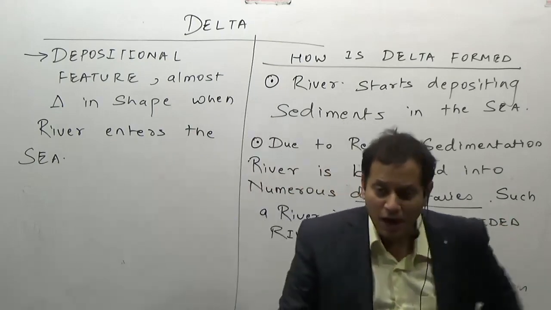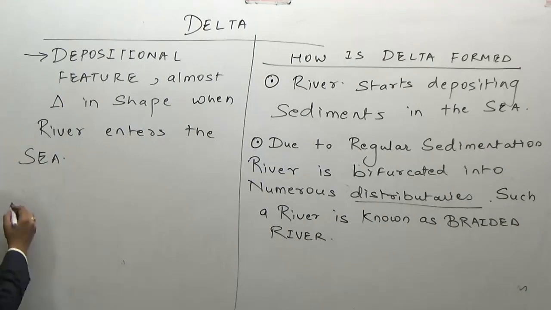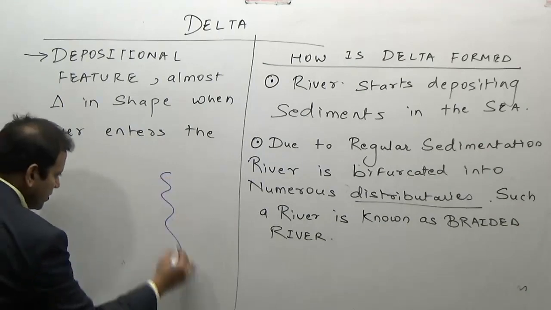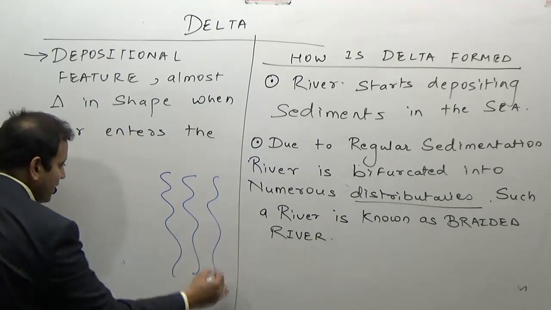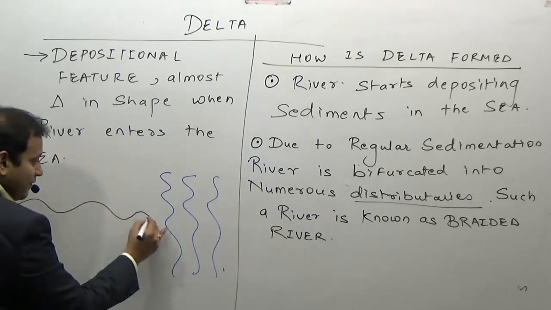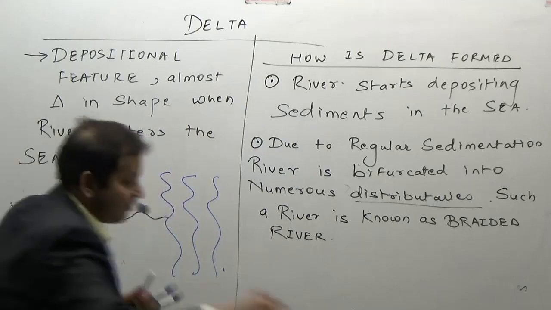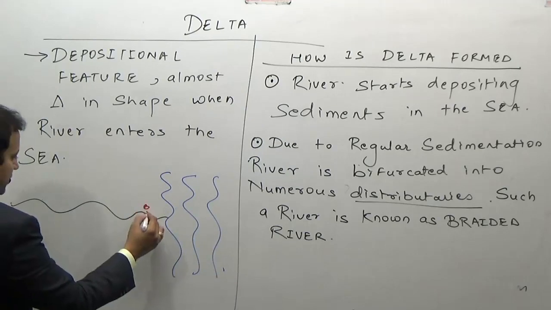How can I show you in the diagram? See, for example, if the river is coming and meeting the sea here, this is the ocean surface, this is the sea here, and the river is coming and meeting the sea. Due to the resistance, the river starts depositing sediments. If this red color is the sediments, the river will start depositing them.